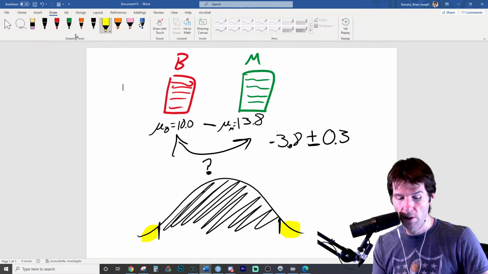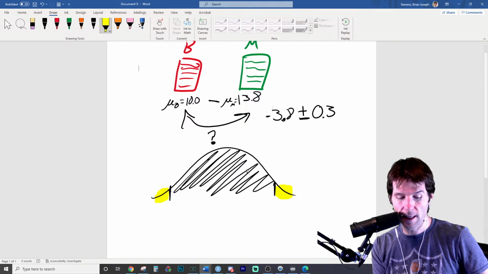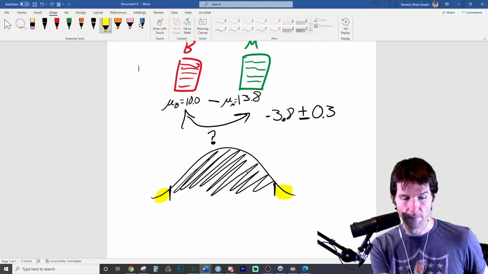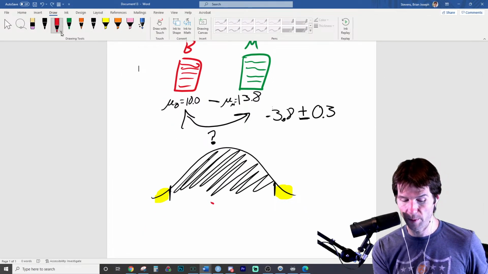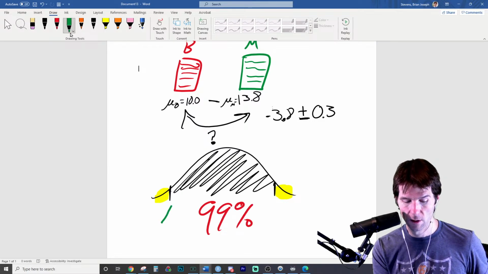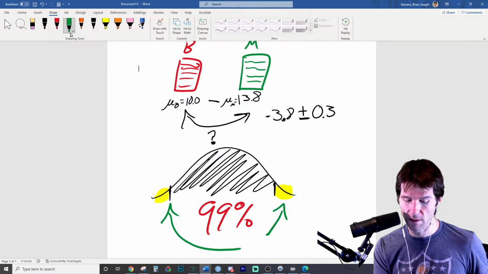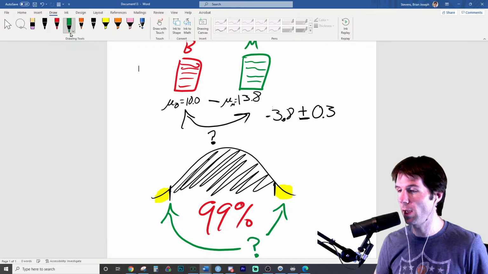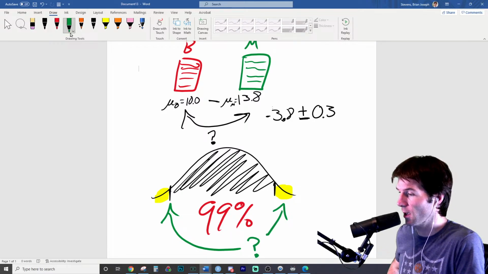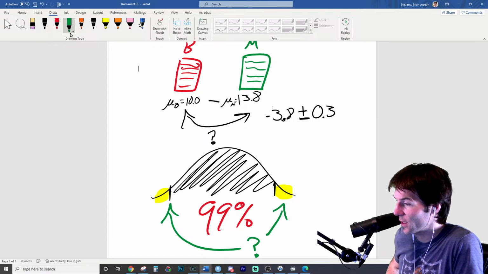So if we had 99% confidence like mine, then what would the alpha be? With 99% confidence, what is the alpha? Not the individual, but what is the overall alpha for the two-tailed test with 99% confidence?